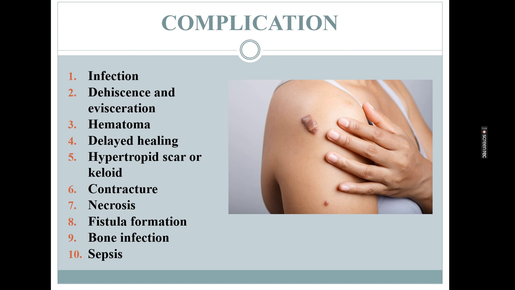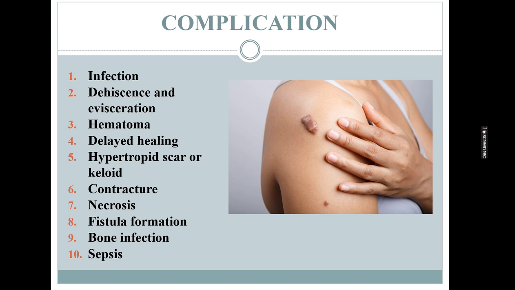Then hypertrophic scar and keloid. You can see the hypertrophic scar in the image here. This may occur, that is a thick raised scar within the wound boundary, an overgrowth of scar tissue. Then contractures, excessive tightening of the scar tissue that will limit movement, and it is especially seen in burn patients. Then necrosis, which occurs because of lack of blood supply. The skin will die and appear black or discolored, and it requires debridement to promote further healing.